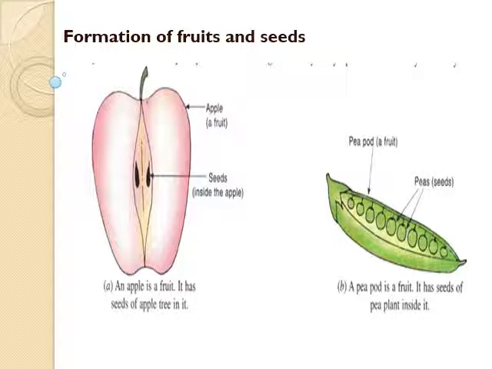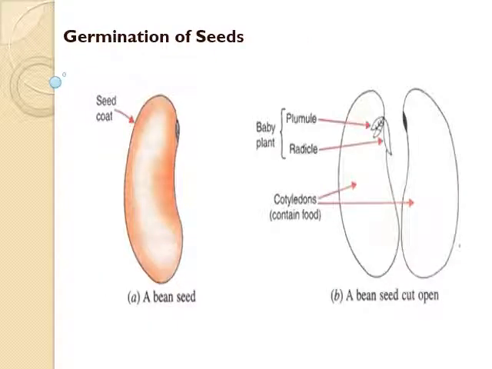Usually seeds are in the inactive state called dormant state. When the seeds get suitable conditions like water, air and warmth etc., then the seed germinates and develops into a new plant. Let's see germination of seeds. Generally, seeds are very dry. Even in the dry state, the seeds are alive but inactive, that is dormant, for a long period. When a seed gets favorable conditions, it starts to germinate. Thus, the beginning of the growth of seeds is called germination of seeds.